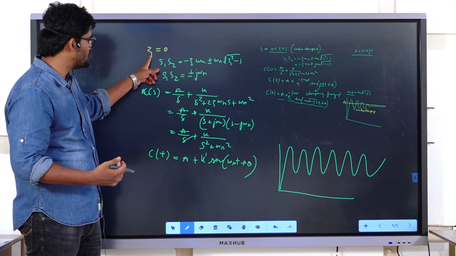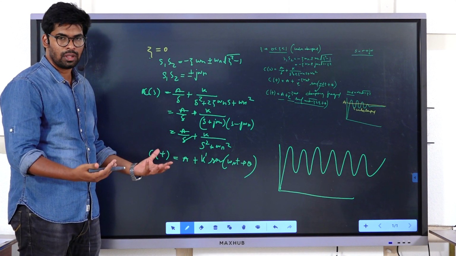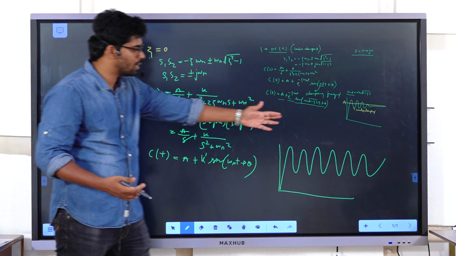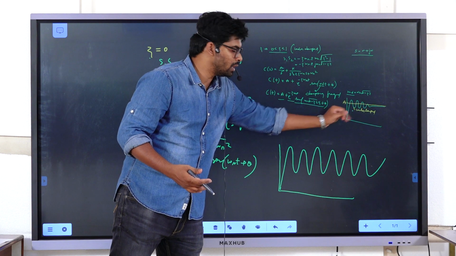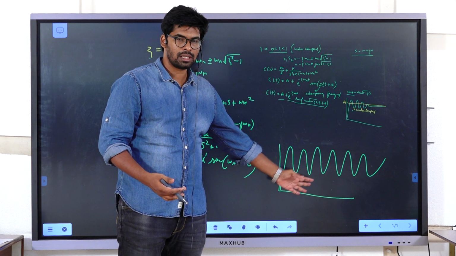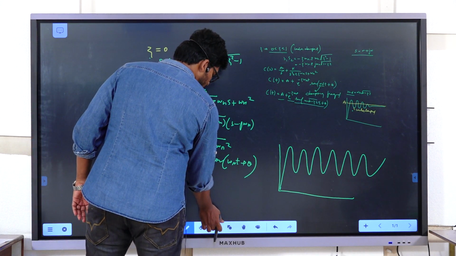If the damping is 0, there is no opposition for the response to settle down. If damping is somewhere between 0 and 1, it settles down because of the exponential term. If there is no exponential term, what is the fate of this response? It is oscillating. So let us see all the cases altogether.